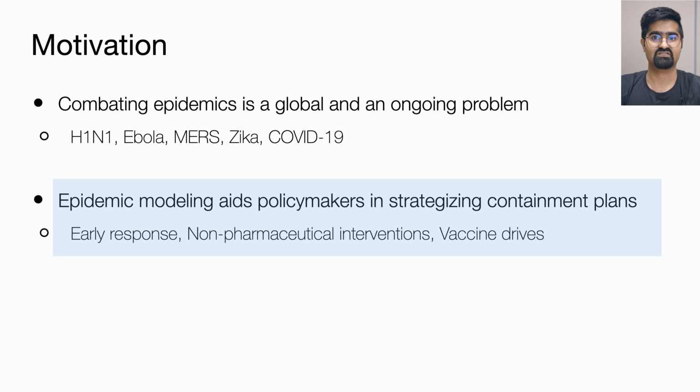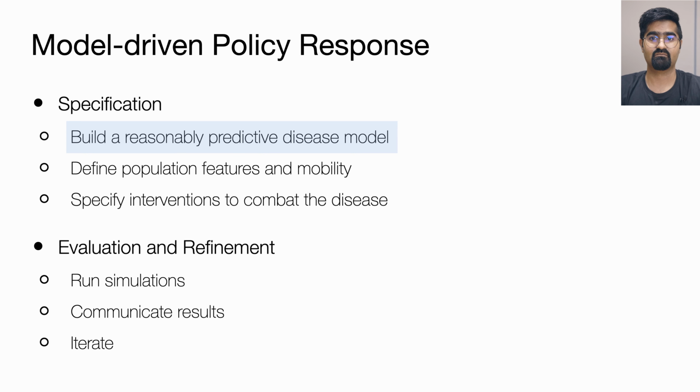Modeling epidemics and simulating various intervention scenarios enables policymakers to assess the impact of their policies, allowing them to plan appropriate response strategies. The first step in a model-driven policy response process is building a reasonably predictive disease model. As policies usually target specific segments of a population, such as children, seniors, essential or non-essential workers, the demographic properties of each group have to be defined. This also includes defining the mobility patterns of the population to see how the disease spreads within and among various population groups and geographic regions.